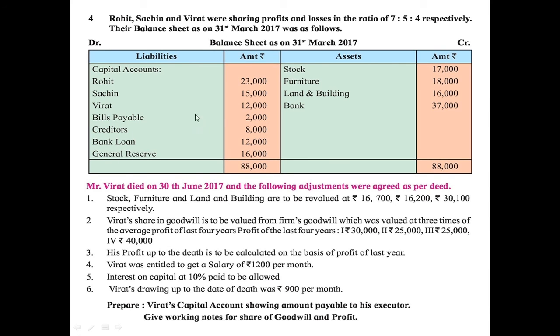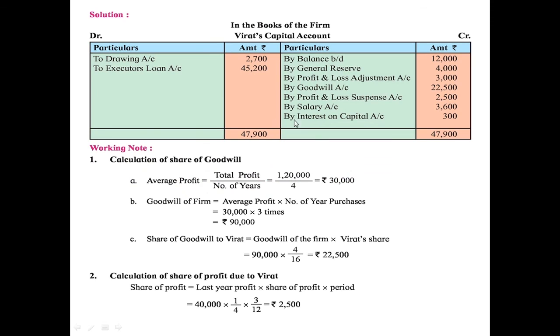Now his amount of capital is rupees 12,000. 10% of 12,000 is 1200, but that is for the full year. We have to calculate for 3 months. So 1200 into 3 divided by 12, interest on capital is equal to rupees 300. So this is what we have to record on the credit side of Virat's capital account.